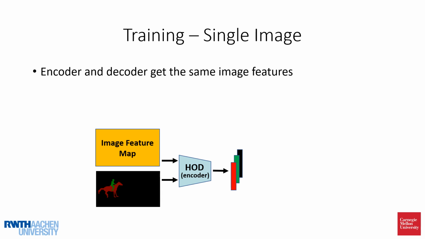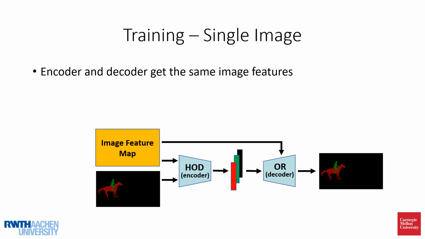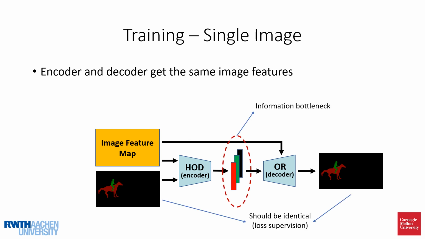In terms of training, our novel problem formulation lets us train Hodor on a single static image. To do this, we encode the objects from the image into descriptors and then decode them back into the same image. The loss then enforces that the output masks should be identical to those given as input. Now you might think that the network could learn to trivially copy the input masks, but actually the way in which our object descriptors are learned involves an information bottleneck which prevents this from happening.